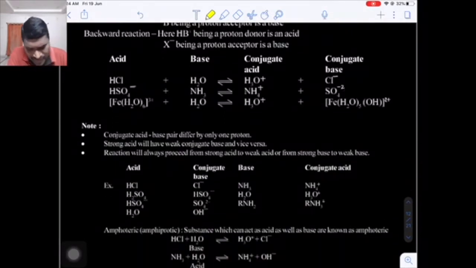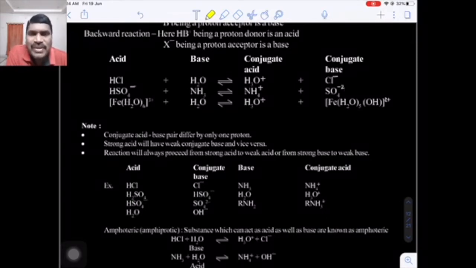Okay. Now the important thing is the conjugate acid-base pair reaction. What happens? Reactions always favor going from strong to weak. That means a strong acid and strong base will always give a weak acid and weak base. If the acid is strong, its conjugate base will be weak and vice versa. Similarly, if the base is strong, its conjugate acid will be weak and vice versa.